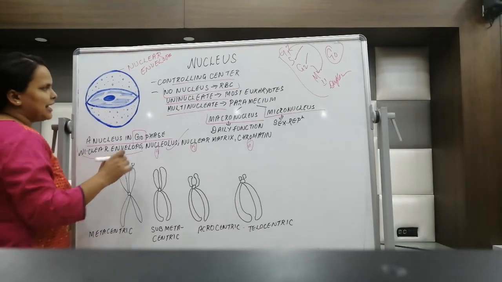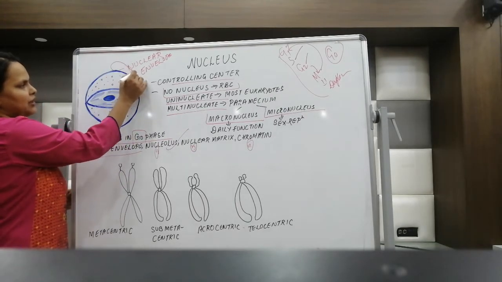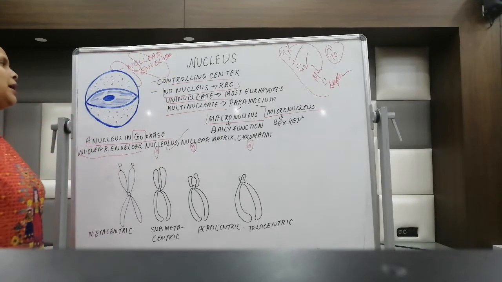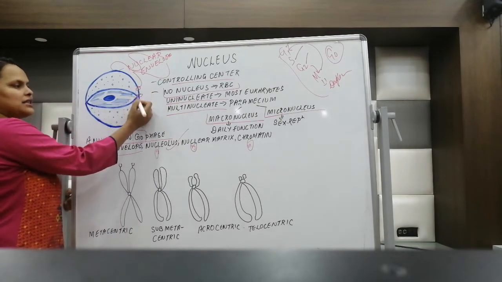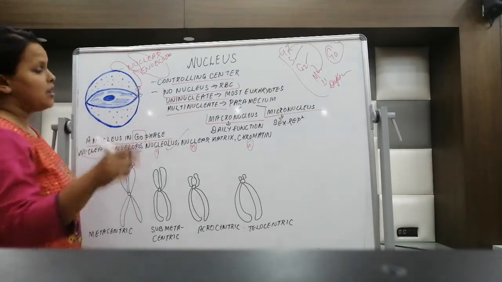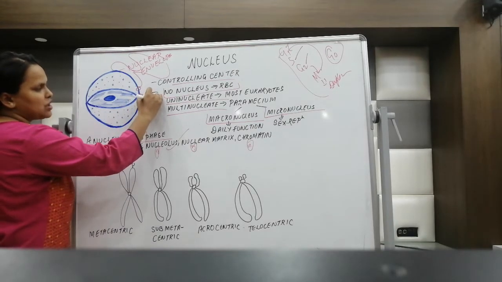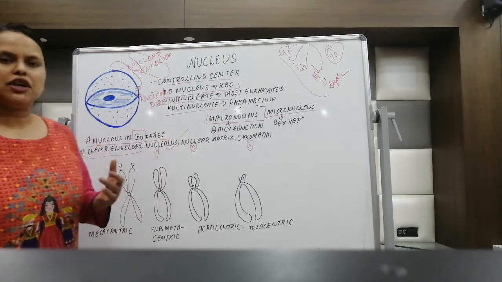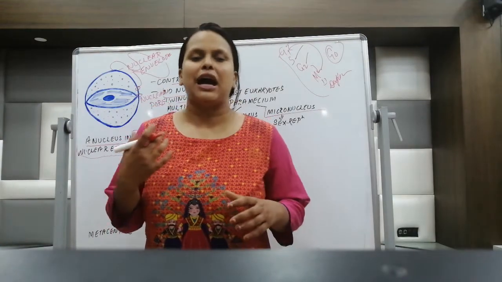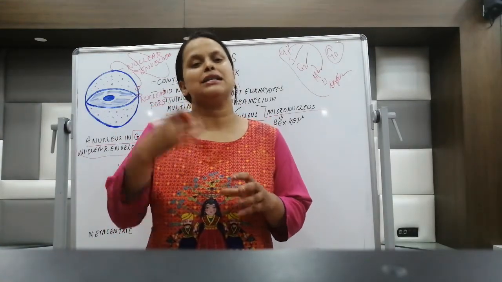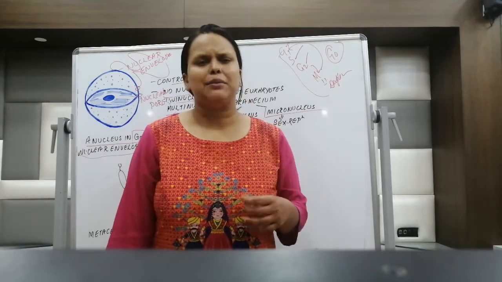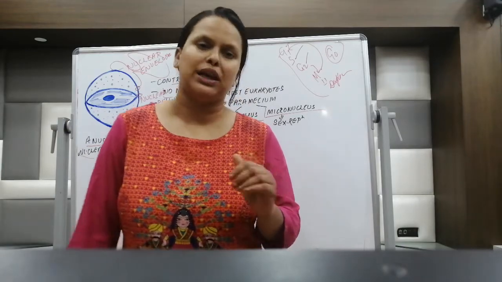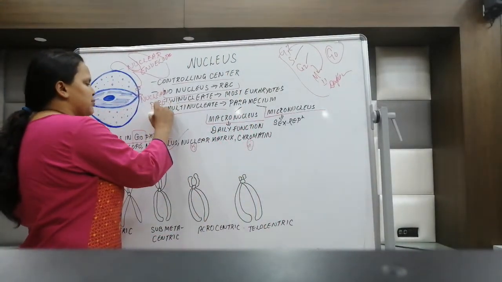As we have seen in the ER, the continuation of this nuclear envelope forms the endoplasmic reticulum, rough and smooth. But there are certain places where the rough endoplasmic reticulum is not there. Those places have small pores, called nuclear pores. What is the function of the nuclear pore? The mRNA formed inside the nucleus comes out through the nuclear pore, and other materials going into the cytoplasm also go through the nuclear pore. Majorly the mRNA transportation will take place.